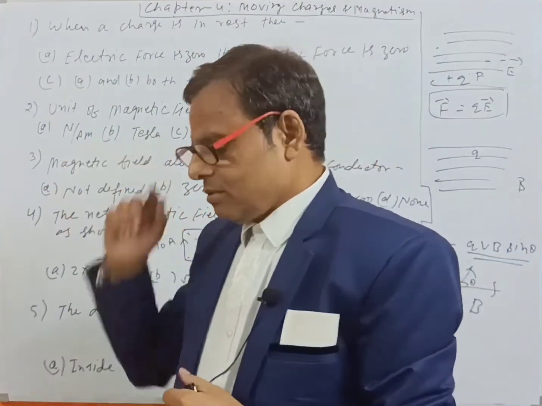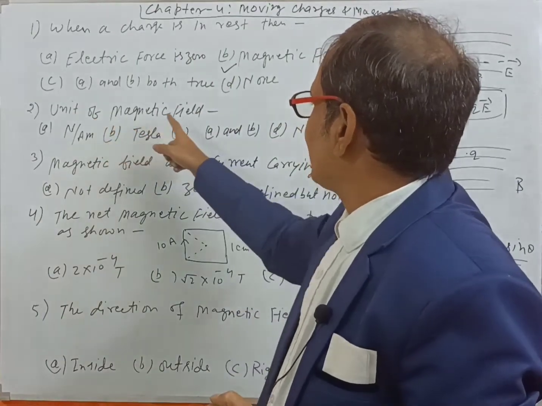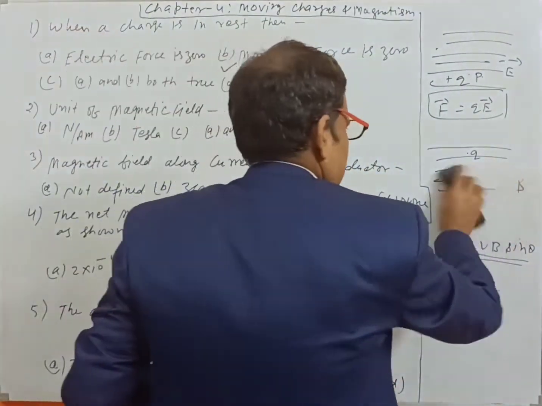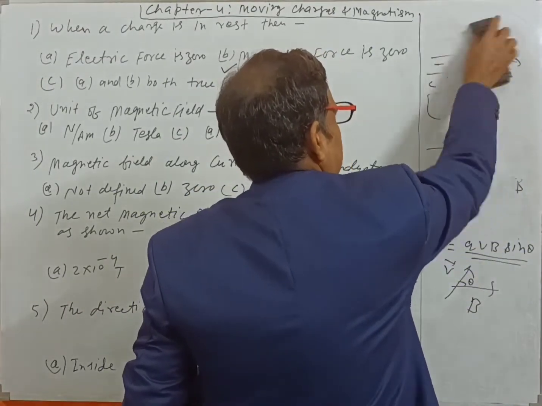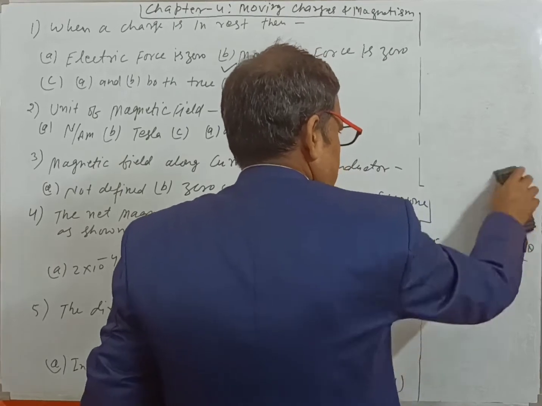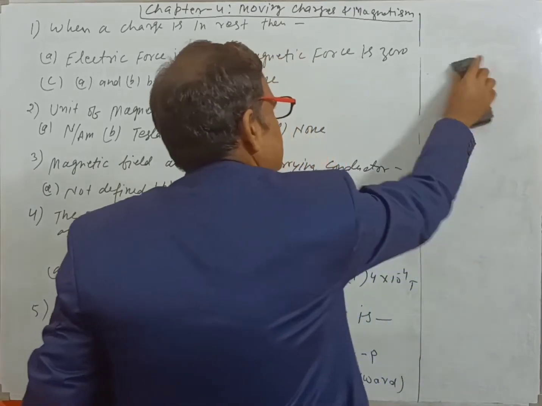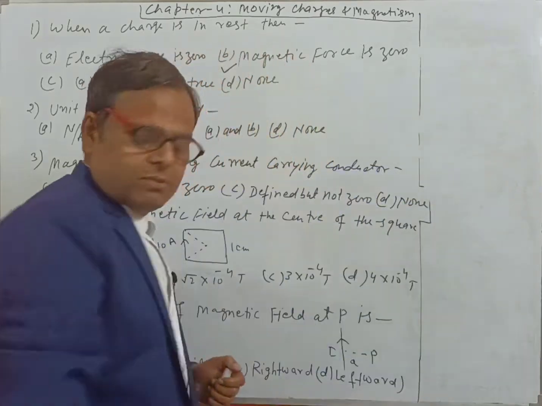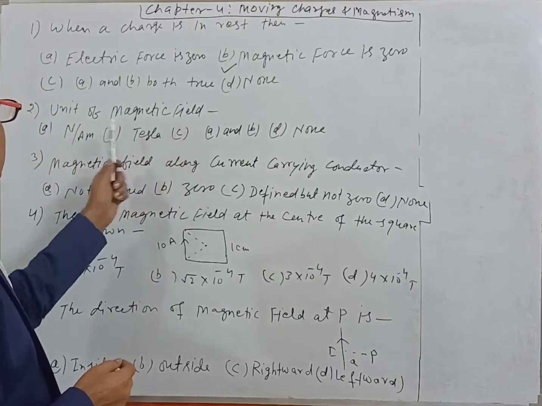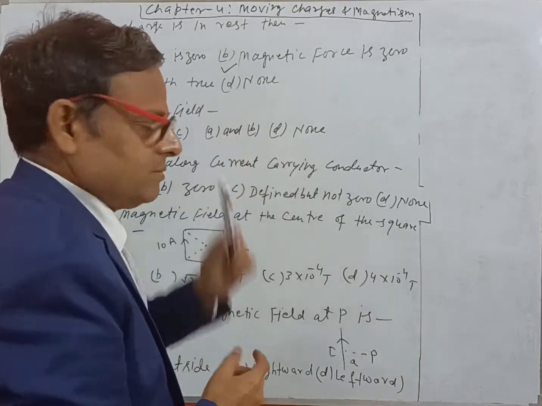Now look at question number 2. Question number 2 says, unit of magnetic field. A very simple thing, the unit has been asked in this question. Actually, sometimes it becomes very difficult if you don't recall the formula. Unit of magnetic field is Newton per ampere meter, Tesla, A and B both, none.